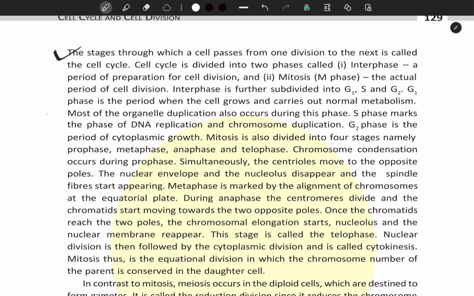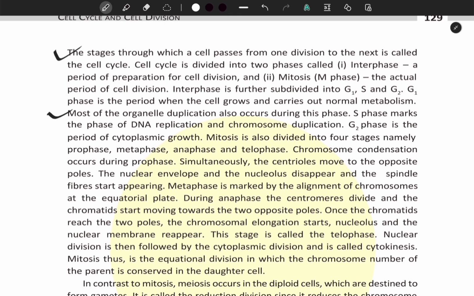G1 phase is the period when the cell grows and carries out normal metabolism. Most of the organelle duplication occurs during this phase. S phase marks the phase of DNA replication and chromosome duplication. G2 phase is the period of cytoplasmic growth.